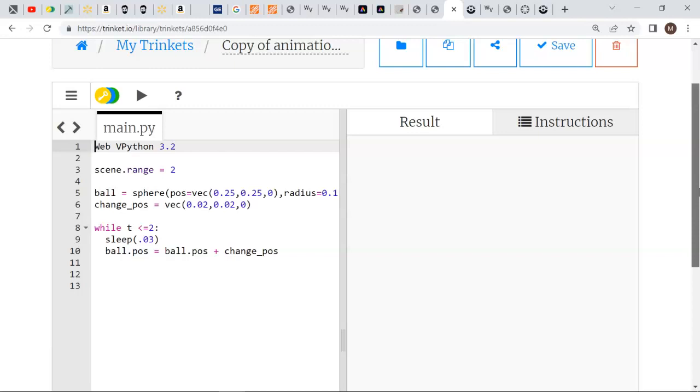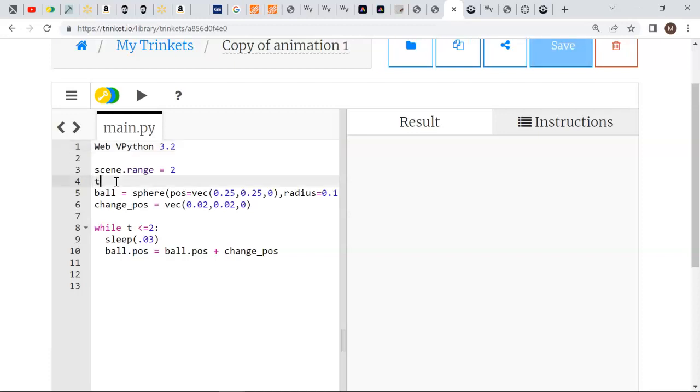And one problem is it doesn't know what t means. t is meaningless here. So up here, see on line 4, we want time to start at say 0. t equals 0. So this now sets up a place in the computer's memory, calls it t, and it starts it out at 0.